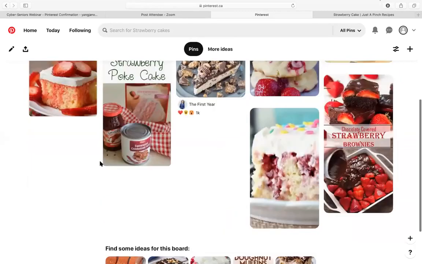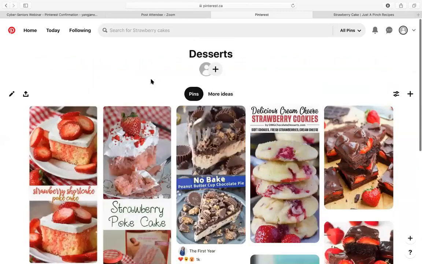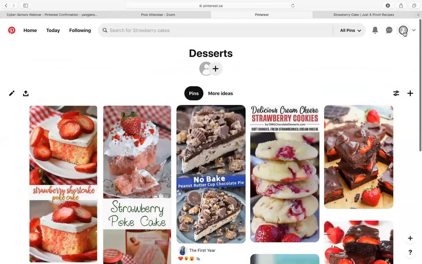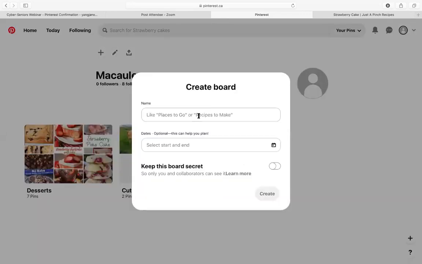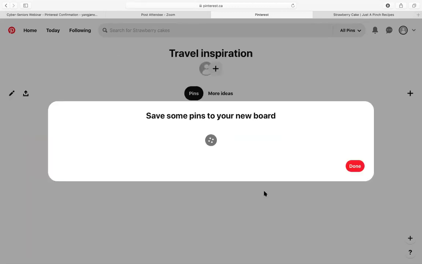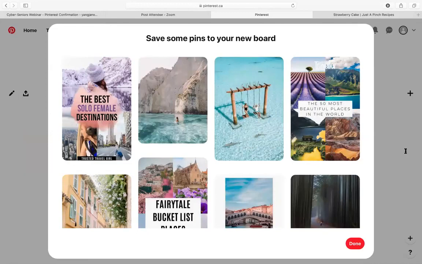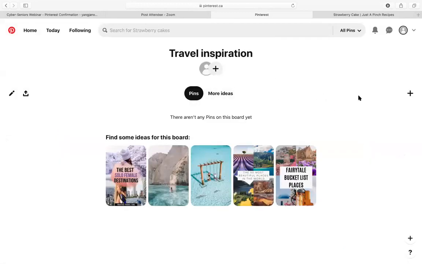And let's see. We can also create our own. So let's go back to profile. So if we want to create our own little board with our own pictures, we can click on the add button right here. So let's say we want to create board. We can say, let's say travel inspiration. And again, you can make this board secret or you could keep it public. I'm going to keep it public for now. And let's just come out here and we can add it ourselves.